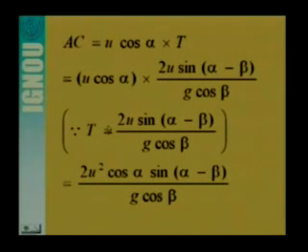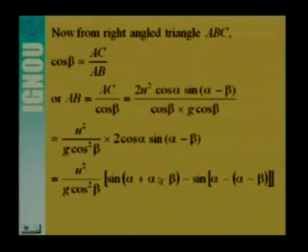If you substitute the value of T, that is 2u sin(alpha minus beta) by g cos beta, in this expression, finally we get the expression for AC, that is 2u square cos alpha sin(alpha minus beta) by g cos beta. From the right angle triangle ABC, cos beta is equal to AC by AB, so AB is equal to AC by cos beta.